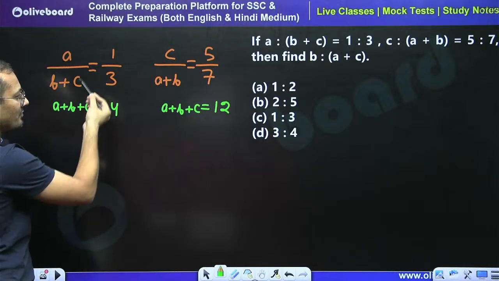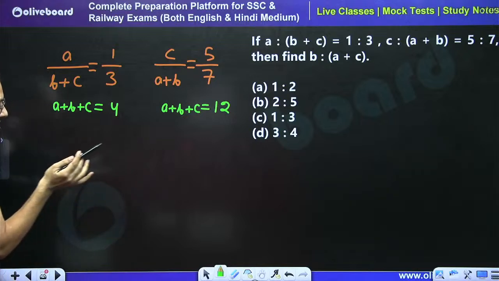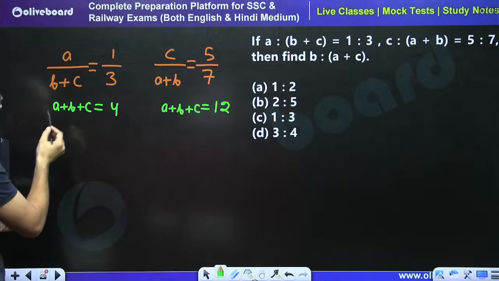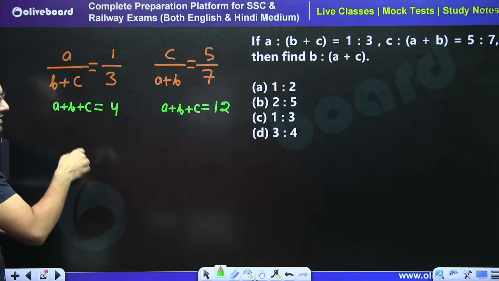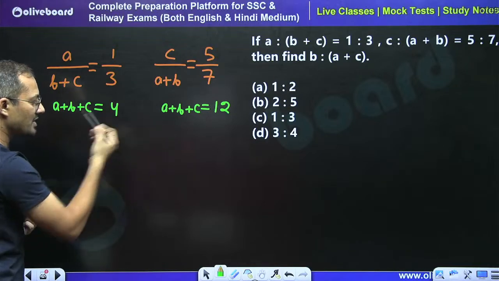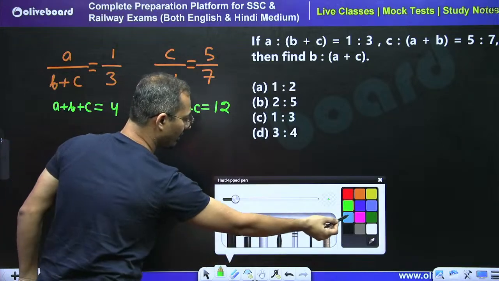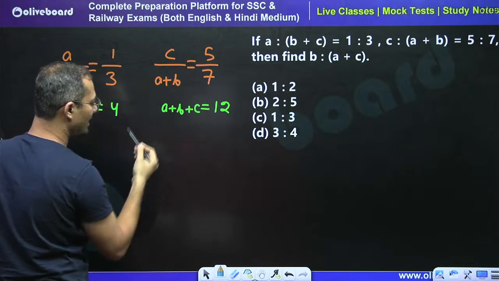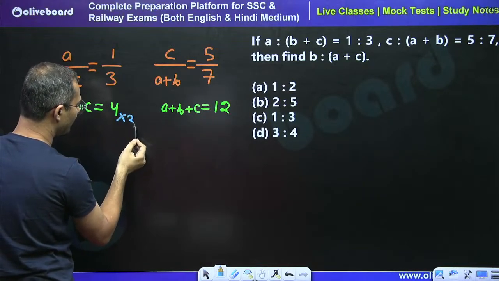We can say that in both ratios, taking together both terms, we get the same variable. If we have the same number of variables and the same variable, their value must be equal. So we are going to make them equal. What we can do is make the value of a plus b plus c equal. So just multiply here by 3.